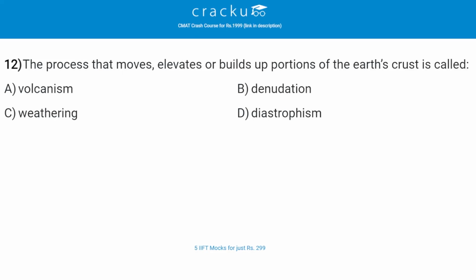The process that moves, elevates or builds up portions of the earth's crust is called, the correct answer is D, diastrophism. So diastrophism, all processes that move, elevate or build up portions of the earth's crust come under diastrophism. And this includes orogenic processes involving mountain building through folding and affecting long and narrow belts of the earth's crust.